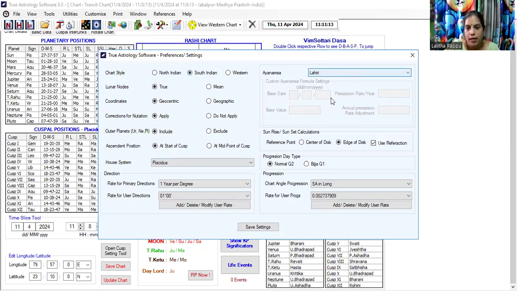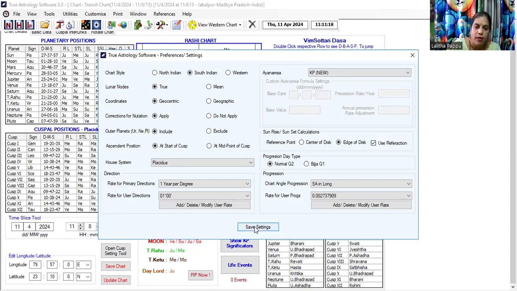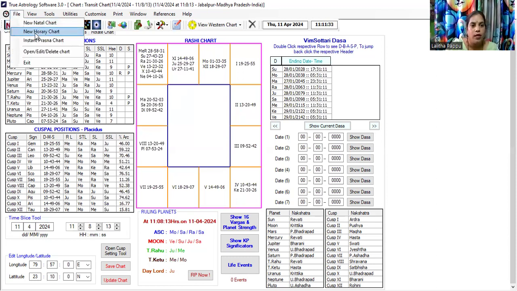The ayanamsa that I follow is KP New. So I've selected KP New and I'm going to save the settings now. So this is today's planet position. Now when you cast any prashna, the protocol is go to this file, click on new horary chart. You will have a drop down list: new natal chart, new horary chart, instant prashna chart, open, edit, delete chart, exit. You click on new horary chart.